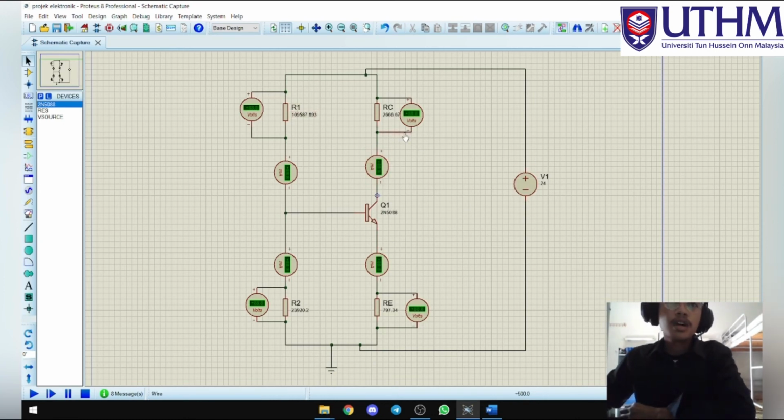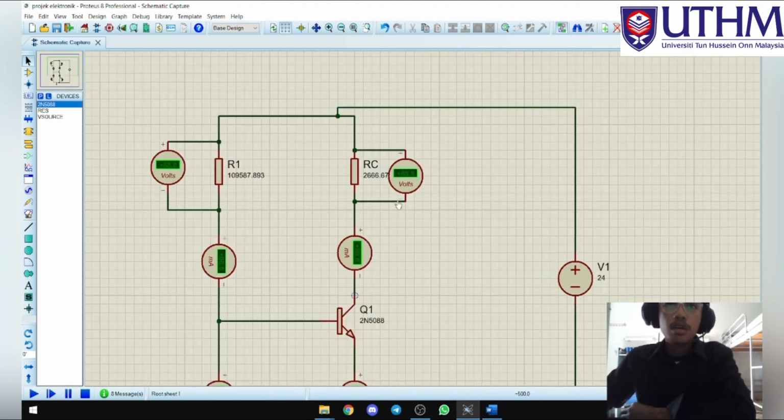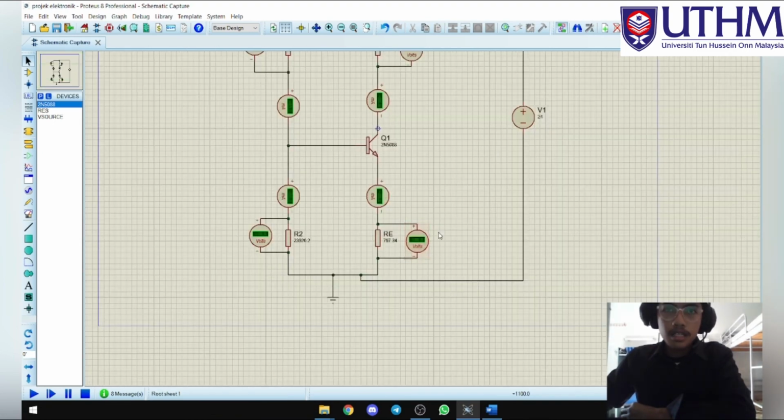Okay, R1 is 109,587.893 and R2 is 23920.2 and RC is 2666.67 and RE is 797.34. Okay, so now I want to run the circuit.